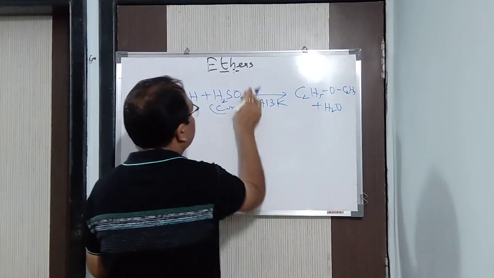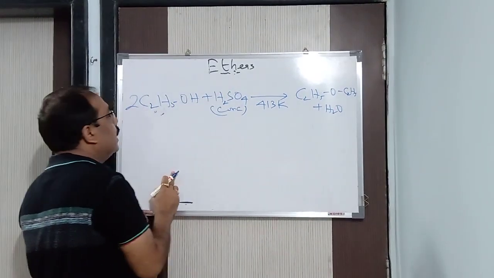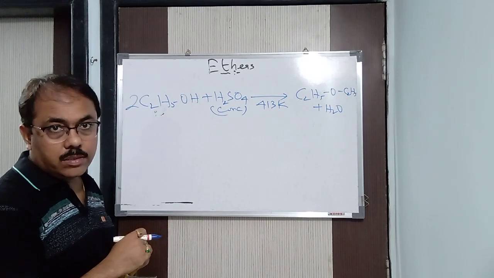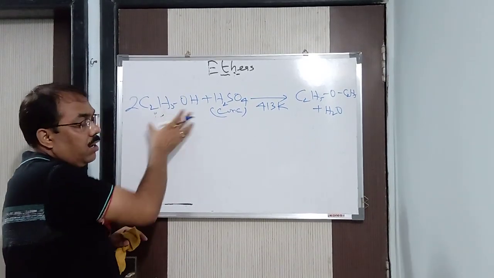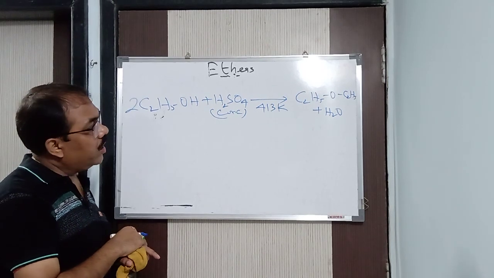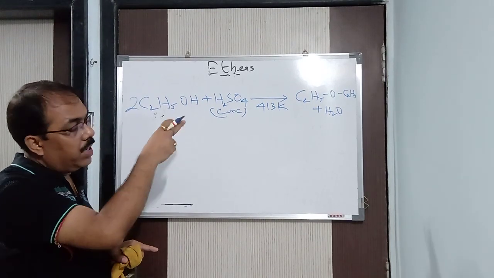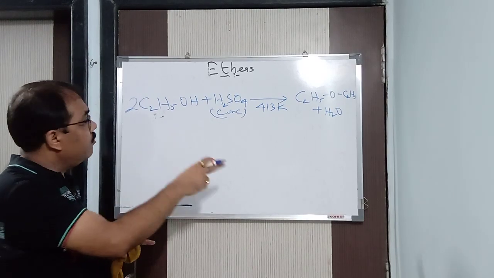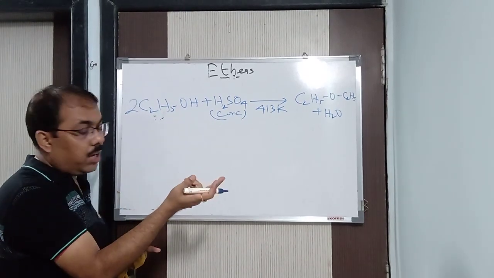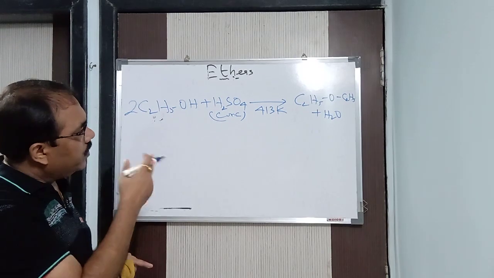Why? Because conc sulfuric acid acts as a dehydrating agent. We have seen the mechanism also in the alcohol chapter. If you take 443 Kelvin, then you will get alkenes. At that time we will not take 2 molecules, we will take 1 molecule of ethyl alcohol. Alright, so in this way you will get it.